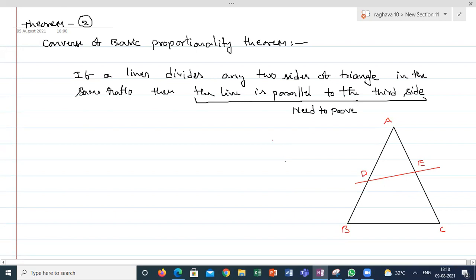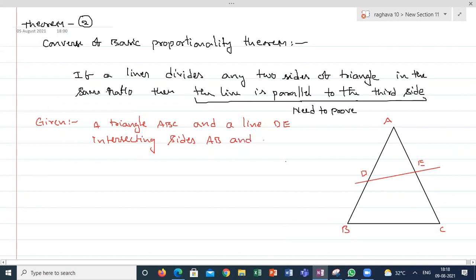My given data is a triangle ABC and a line DE intersecting sides AB and AC in the same ratio.